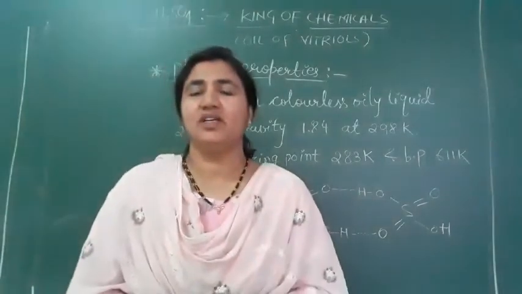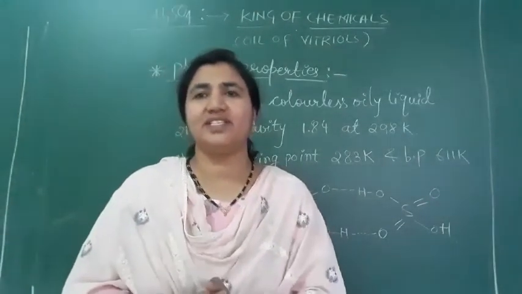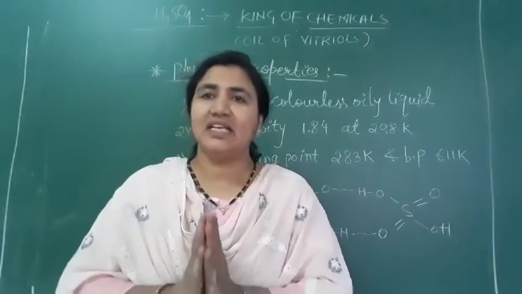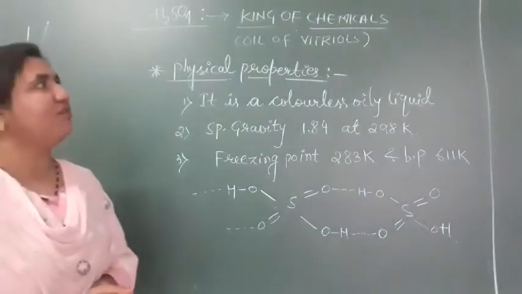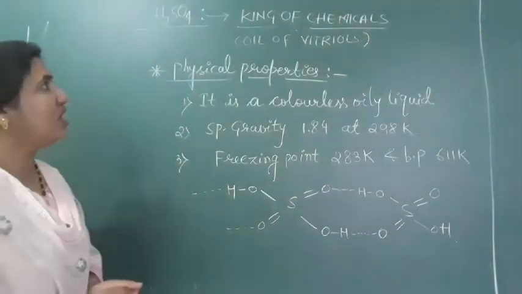Hello students. Today our topic is sulfuric acid. Sulfuric acid is the king of chemicals. Another name for sulfuric acid is oil of vitriol. Why is it called oil of vitriol?